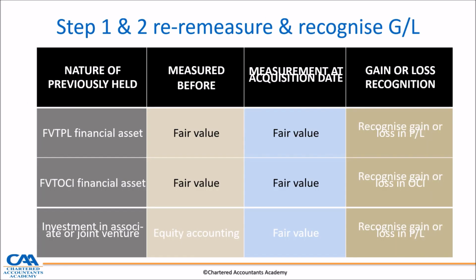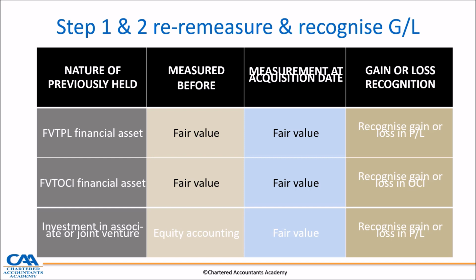Now let's go deeper again under steps 1 and 2. Let's look at the nature of the previously held equity interest, the measurement before the acquisition date, the measurement at the acquisition date, and the gain or loss recognition. If the investment is held as a financial asset under IFRS 9 paragraph 4.1.4, fair value through P&L, the measurement before is fair value.